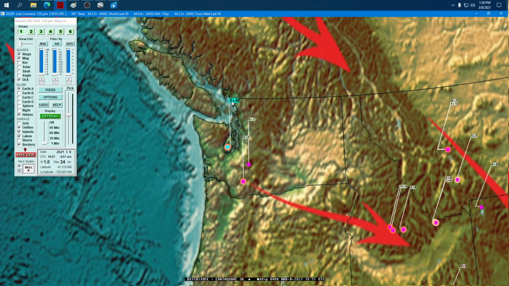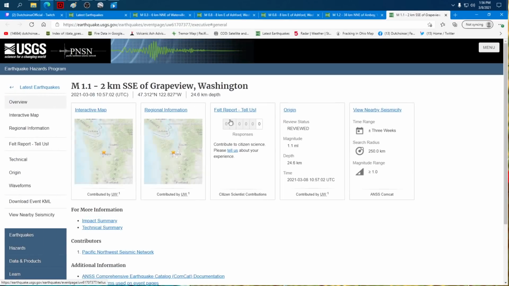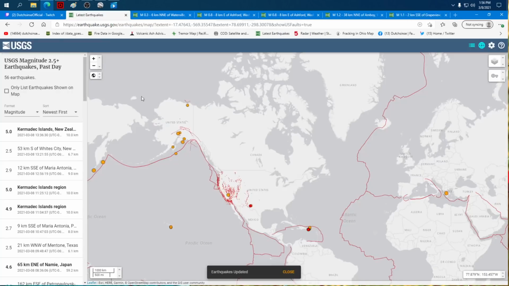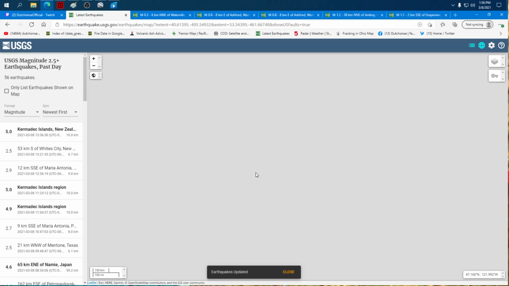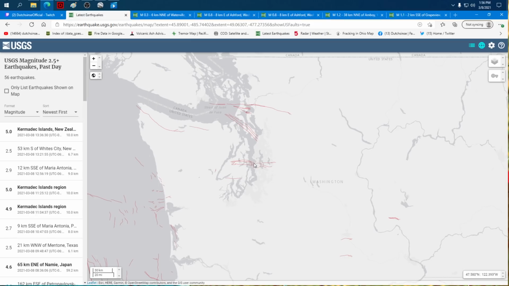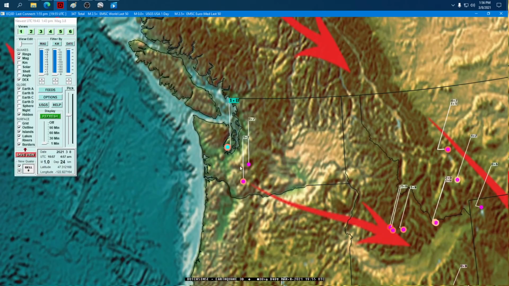What about out in the Puget Sound or going over to the Olympic Peninsula? Grape View, Washington. Do we have a fault here by Olympia? I think we do. We sure do. I don't know the name of it. Let's go find out the name of it. I know the Seattle fault's up north. What's this one? Well, Tacoma. Well, creatively named. It's going right to Tacoma, the Tacoma Fault. So we've got ourselves a small earthquake on the Tacoma Fault in between or right next to these other two volcanic quakes.